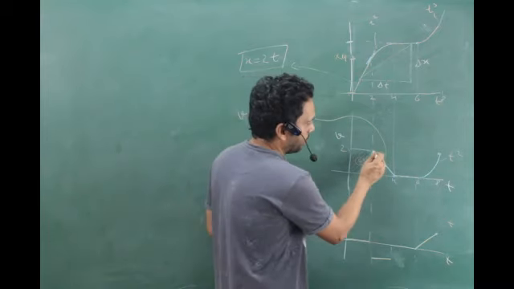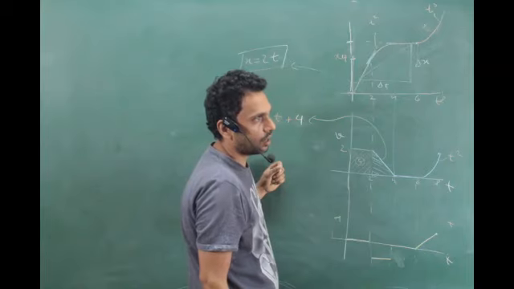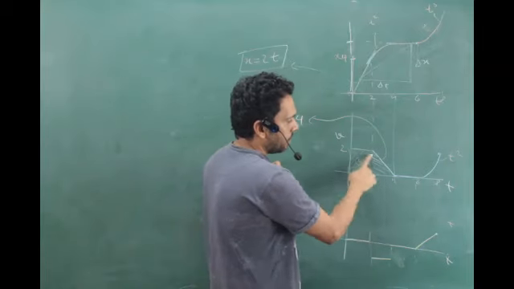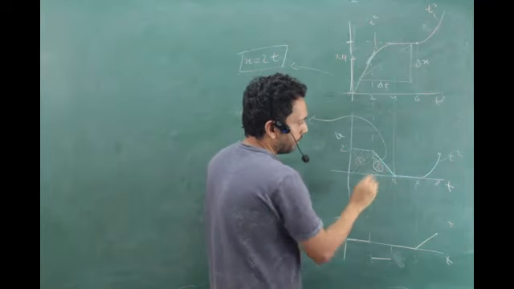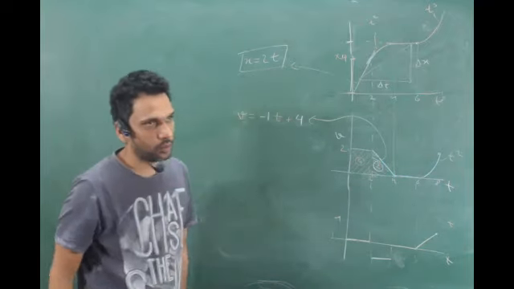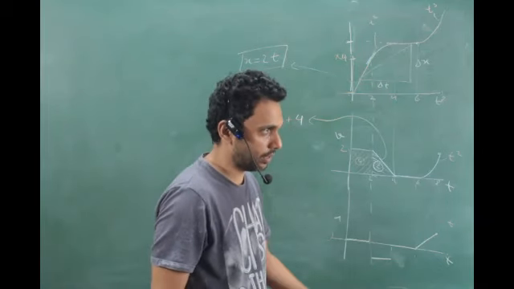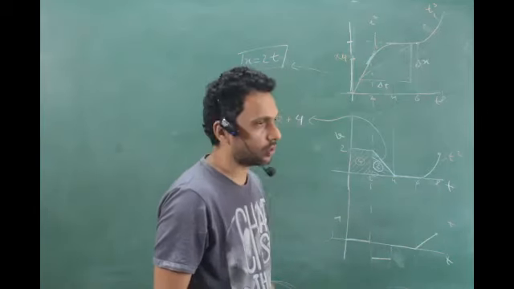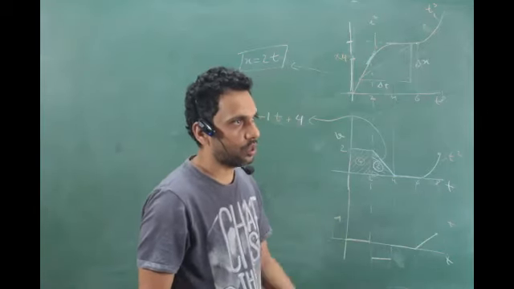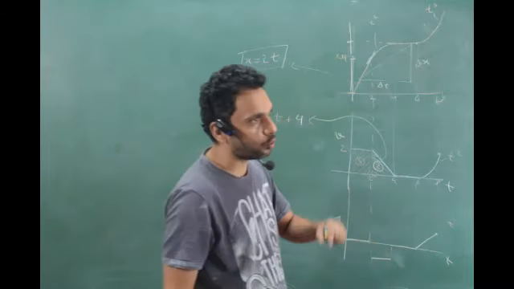What is this area? That's 6. Now, what is this area? 2. That area is 2, right? Half base into height, 2. What does the area under the v-t curve tell you? Displacement. Displacement means how much it went from 2 to 4 seconds. It went 2. Is this area positive or negative? Positive, above the axis. So it went 2 ahead.